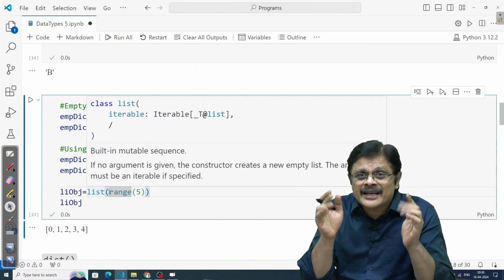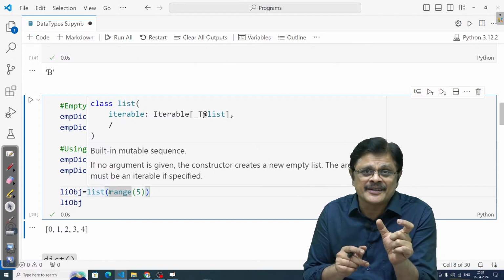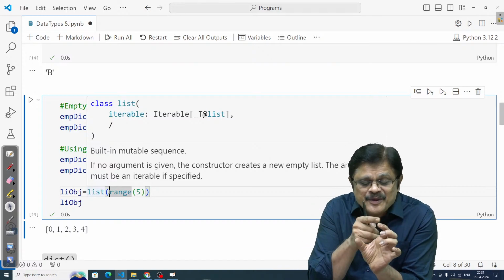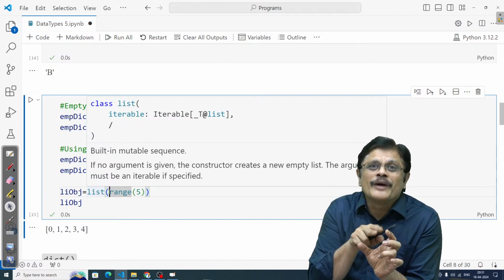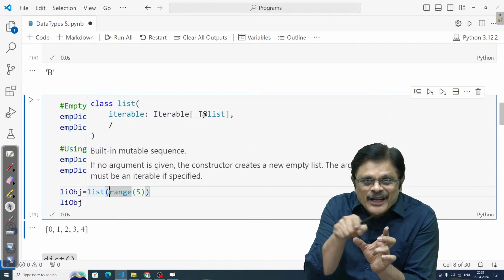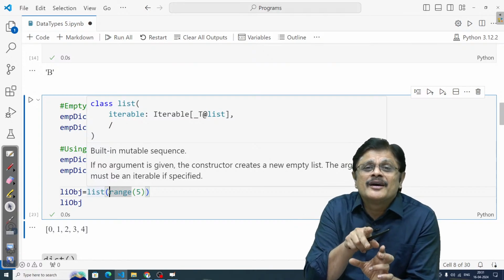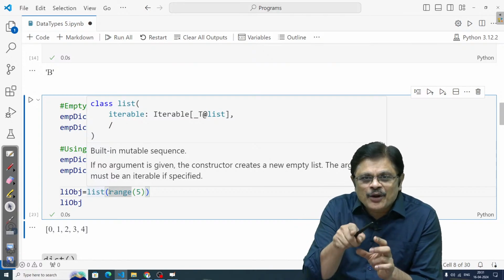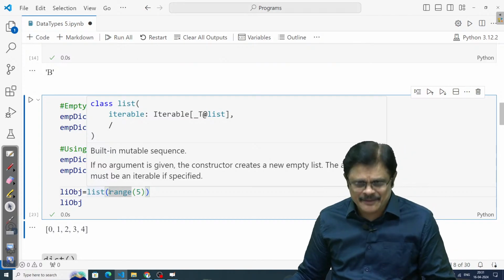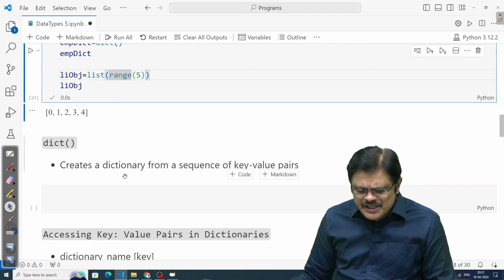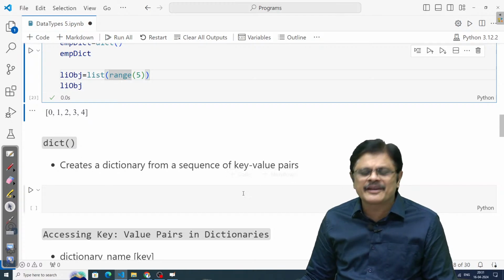If you want to create a dictionary using the dict function, then the values which I give in that sequence must be of pair type, two values, because of key value pairs. So the elements in that collection must be ordered pairs. Then only the dictionary will be created. We'll see in a while. Please note that. So the dict function creates a dictionary from a sequence of key value pairs.